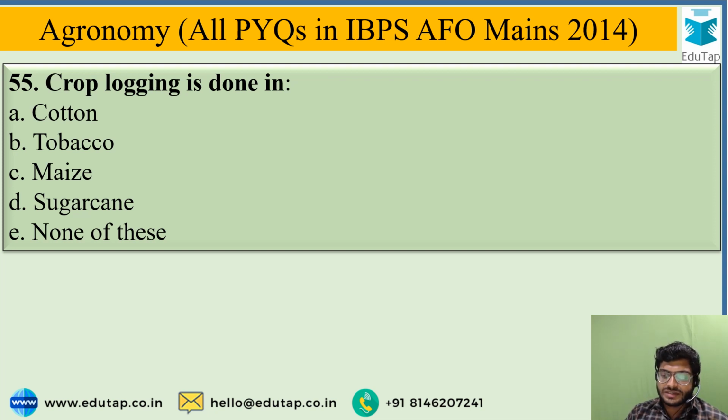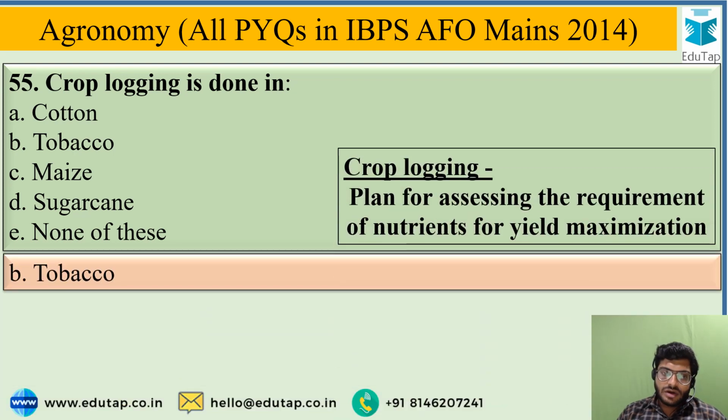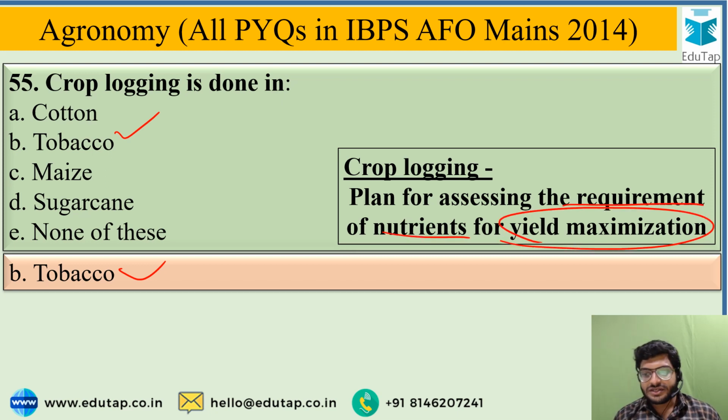Crop logging is done in, and the options are cotton, tobacco, maize, sugarcane, or none of these. And the correct answer for this question is tobacco, means B is the correct answer. And then what is crop logging? It is a plan for assessing the requirement of nutrients for yield maximization, and it is mostly done in tobacco.